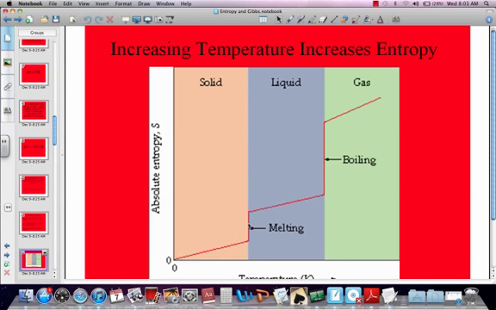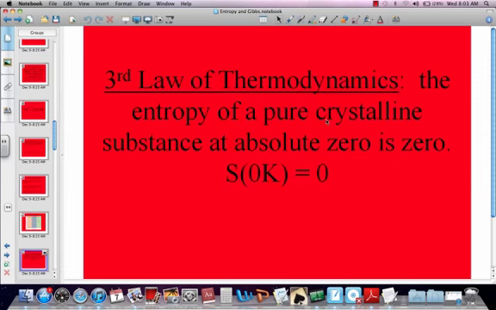This would be melting, going from a solid to a liquid. So notice that I'm going from a solid to a liquid, so I jump up in my entropy. It's becoming more disorderly. This is just a liquid being heated. Then I get here, and now all of a sudden we're boiling. Look at the huge jump in the boiling and the entropy value. Obviously, when you go from a liquid to a gas, there's a ton more movement. You're becoming more disorderly. And so there's a jump in the entropy value.